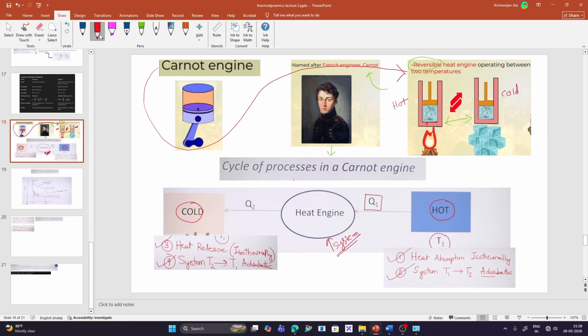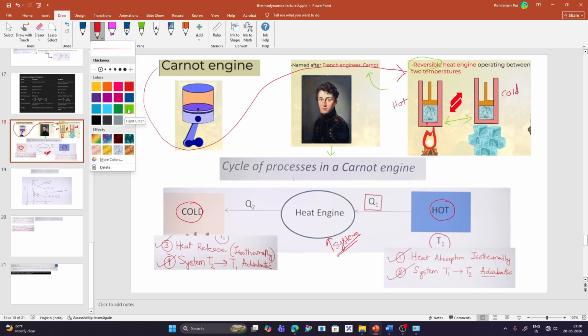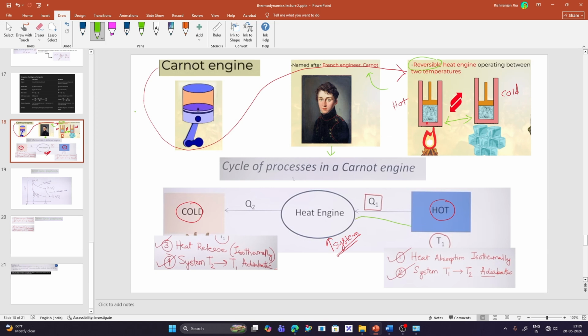So what happens in the Carnot engine is, first the heat is absorbed from the hot reservoir. The heat is absorbed by the heat engine from the hot reservoir, but the process is isothermal. In an isothermal process, as we are aware, the temperature remains constant. I think this is pretty basic and you won't get confused in this, right? So the first step is the heat engine absorbs the heat from the hot reservoir isothermally, right?